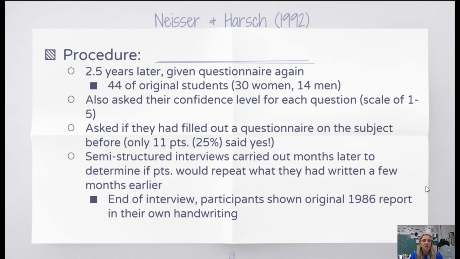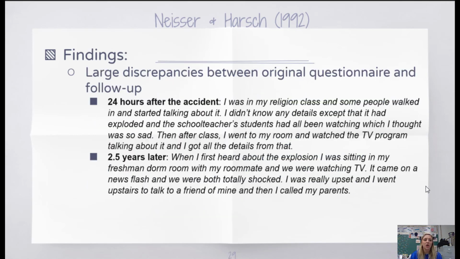After the questionnaire, participants were brought in for a semi-structured interview to try and gather more information about what the participants had written on that second questionnaire. At the end of the interview, participants were shown their original 1986 report in their own handwriting. What Neisser and Harsch found is that there were huge discrepancies between the original 1986 questionnaire and the 1988 questionnaire.